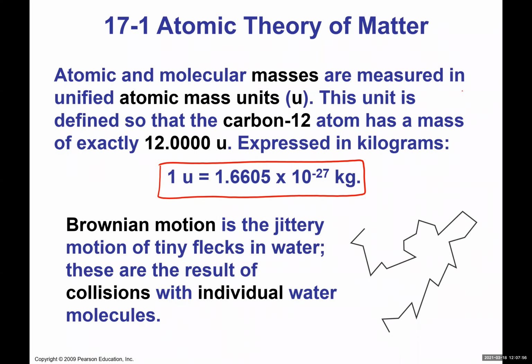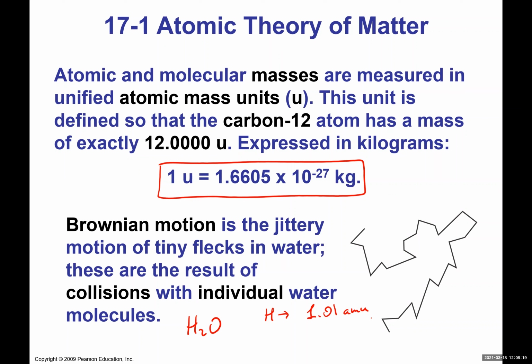For example, for water, we have H2O. So there are two hydrogen atoms and one oxygen. Generally, for hydrogen, the atomic mass is roughly 1. It's actually 1.01 AMU.